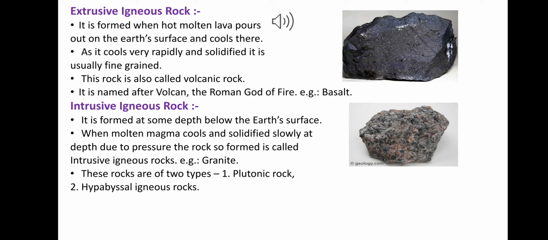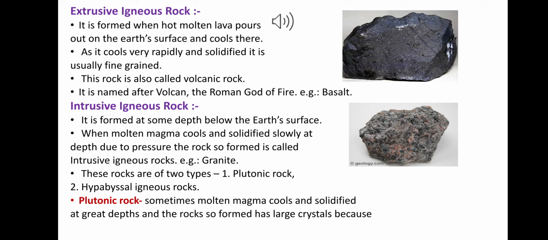So what are plutonic rocks? Sometimes molten magma cools and solidifies at great depth, and the rock so formed has large crystals because of this slow cooling and solidification. Such a rock is called plutonic rock, named after Pluto, the Roman god of the underworld. An example of this plutonic rock is granite.